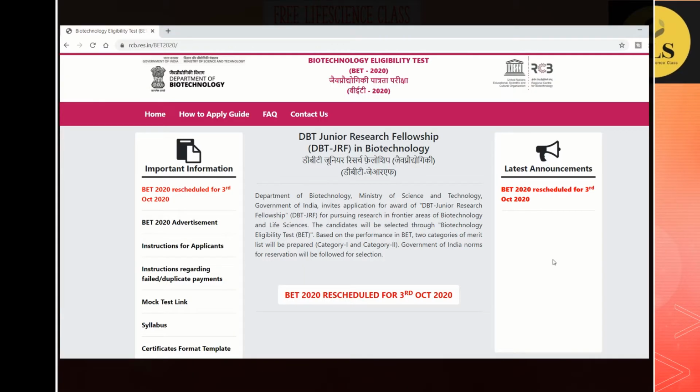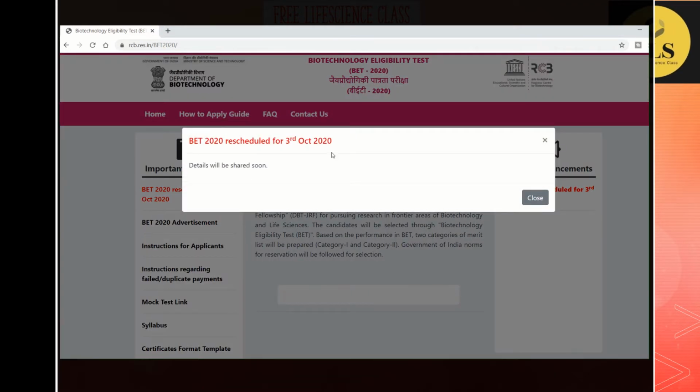By clicking on this link, you will enter into the Biotechnology Eligibility Test 2020 page. Here you can see the rescheduled date. When you enter this page, please click on this icon or this icon to get details, but the details are not yet available, only the rescheduled date is given. The details will be shared soon and will be available later.